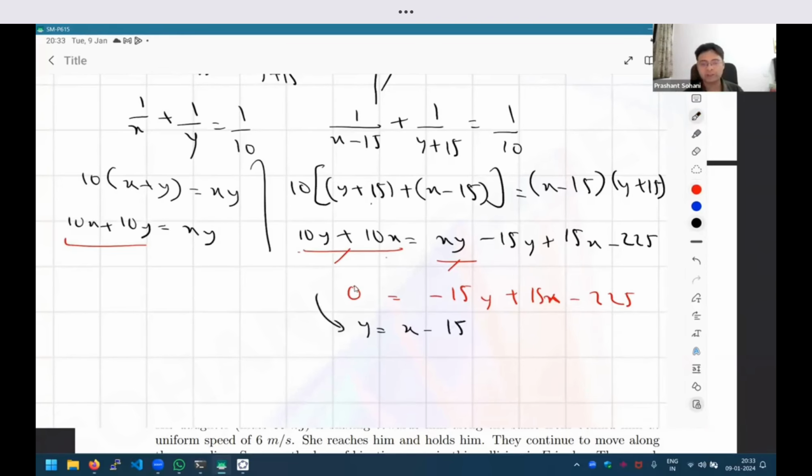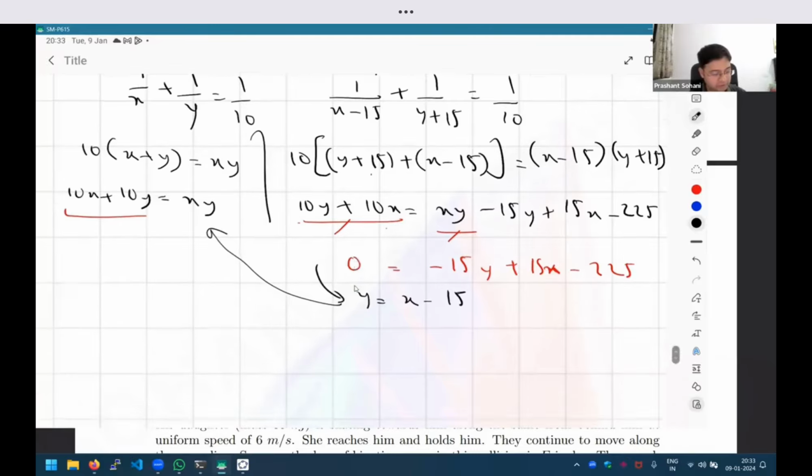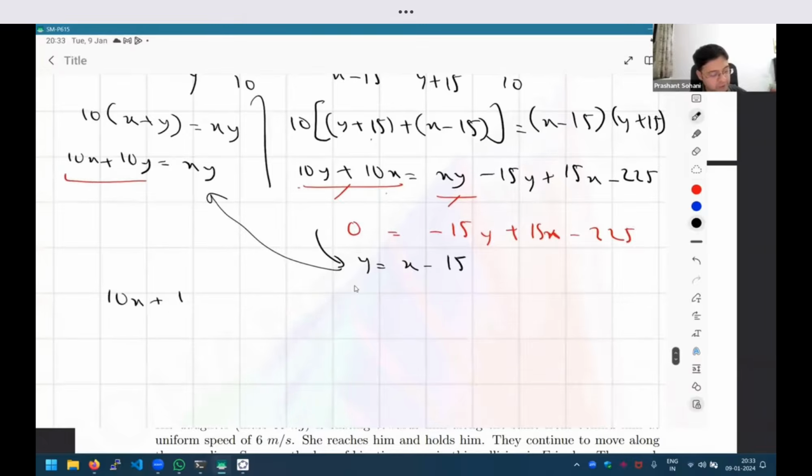Okay. So I'm doing multiple steps in one go now, because I hope that everybody is confident with this, that I've taken y to the left hand side and cancelled one factor of 15. So you see how we can quickly reduce the equation to something easier. And now if I know y in terms of x, I can substitute the value of y. So if I substitute y in this equation, I can write it as 10x plus 10 times y. Wherever I have to write y, I can replace it by x minus 15, right?